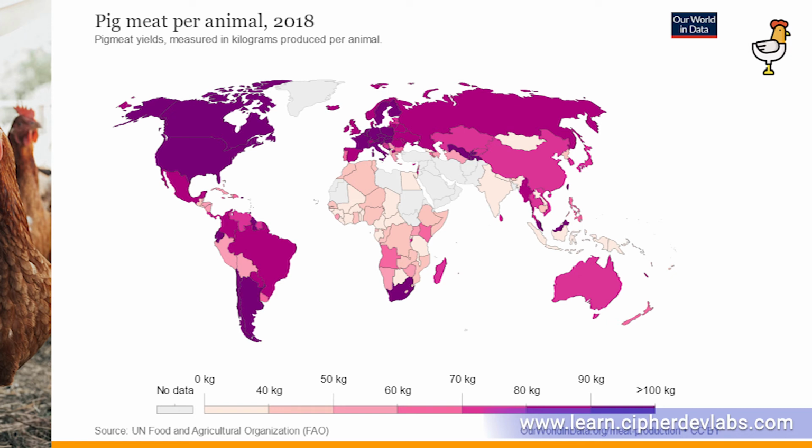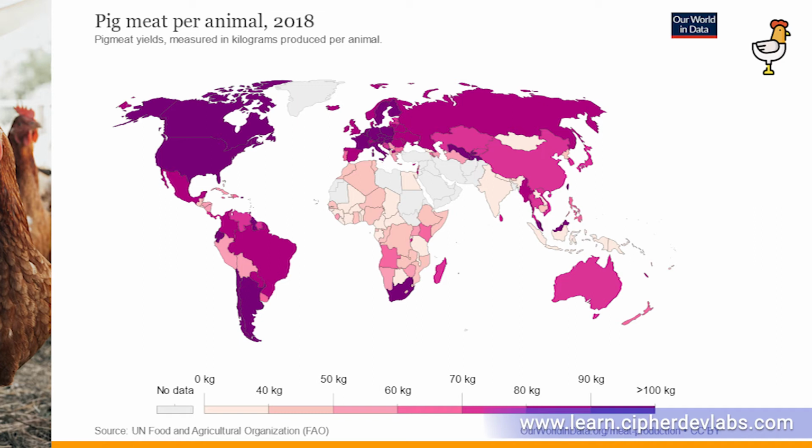Now let's look at pig meat per animal in 2018. Pig meat yields are measured in kilograms produced per animal. We have United States with 95.9 kilograms per animal. Then you have countries like China with 79.2 kilograms per animal. Russia, we have around 89.7 kilograms per animal.